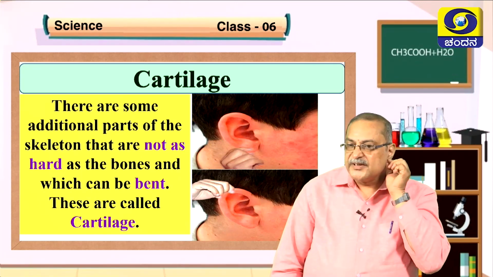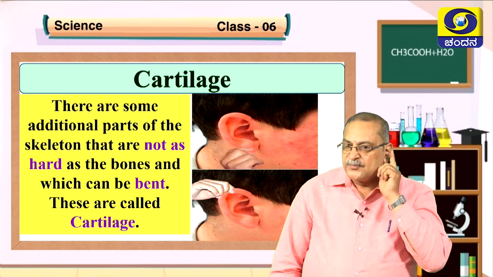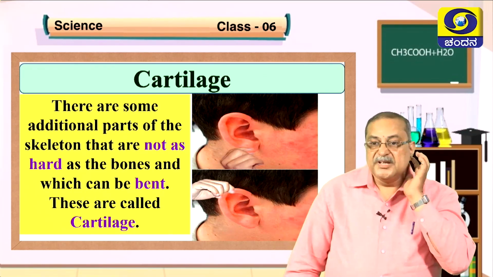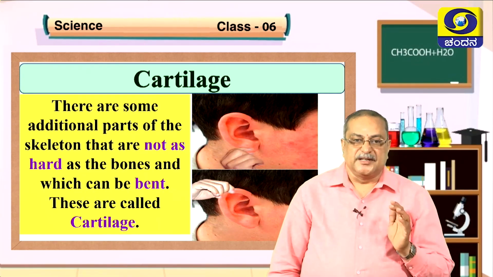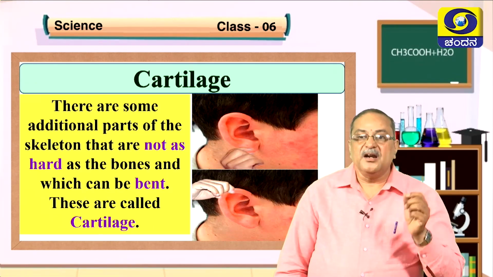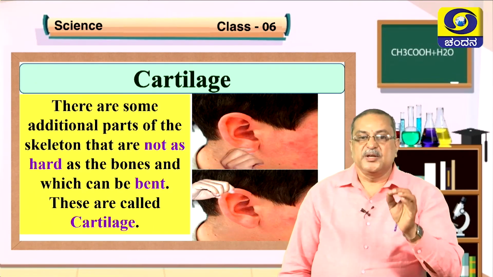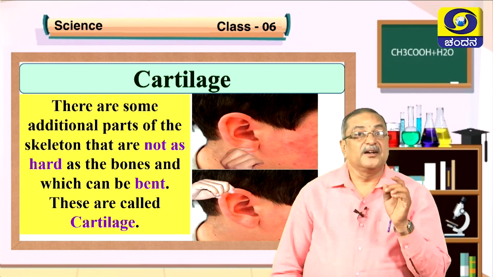Touch here, what can you feel? So there is nothing, is it not? We can freely move this one. These are some additional parts of the skeleton. They are not as hard as the bones and can be bent. These are called cartilage bones.